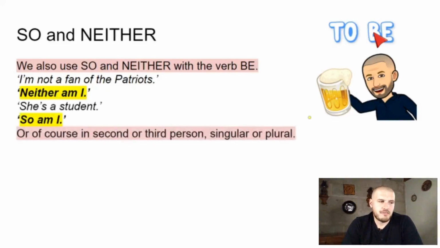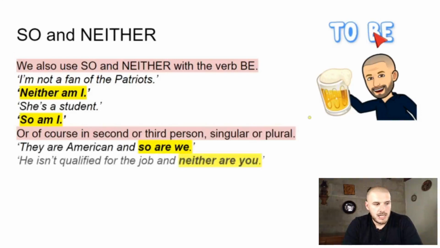And of course, again, in third, second person, they are American and so are we. He isn't qualified for the job and neither are you. So all of these are sentences that have the verb to be. Am, is, are, isn't. So we use the verb to be in the so or neither part of the sentence.